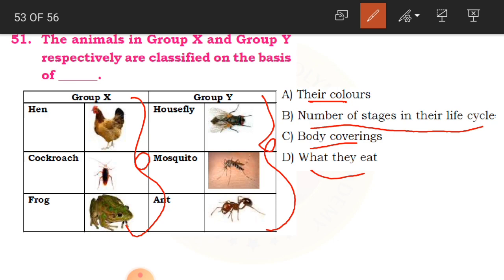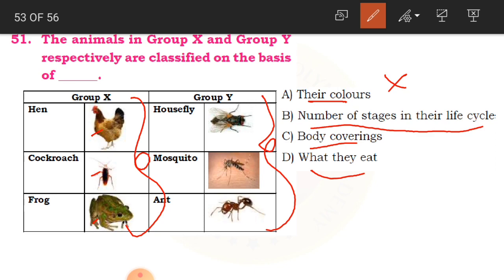If you see, children, hen, cockroach and frog, group X, they are of different colors. Even though they are in the same group, they are of different colors. So that is why option A will not match our answer.